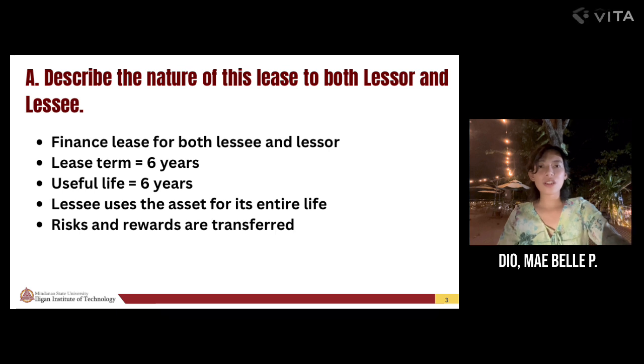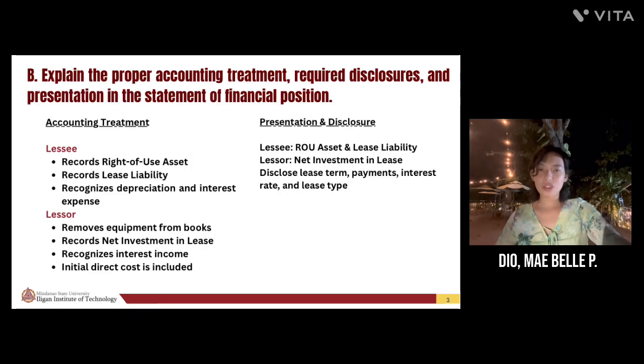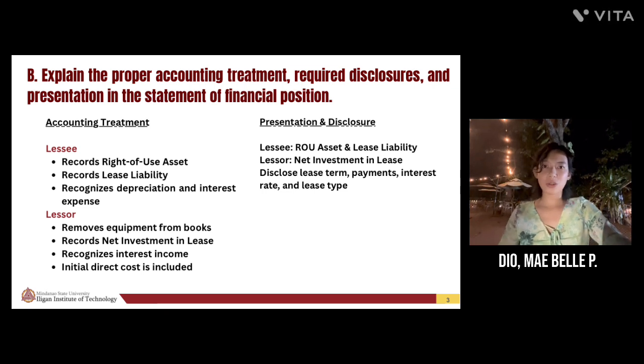So, the lease is actually a finance lease for both of them. The lease term is 6 years, which is the same as the equipment's useful life. Because the asset is used over its entire life by the lessee, the risks and the benefits are transferred to the lessee. Next is the accounting treatment, presentation, and disclosure.